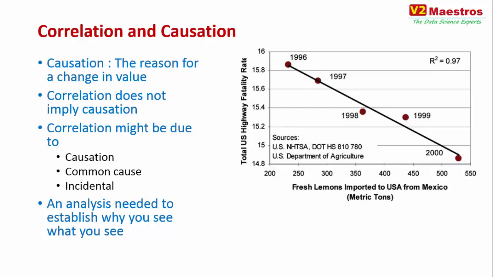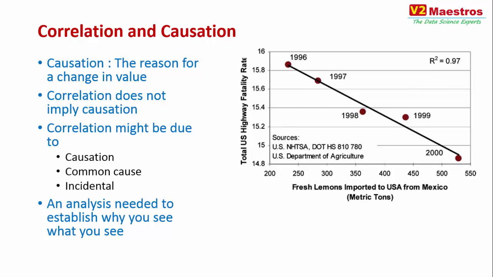So why is the US highway fatality rate, deaths from road accidents, high when the imports to the USA from Mexico are low? This is purely incidental. As you see, this is on a timeline, so there could be two different independent things happening on this timeline which are impacting both of them. But the US highway fatality rate has no relationship to the fresh lemons imported to the US from Mexico.